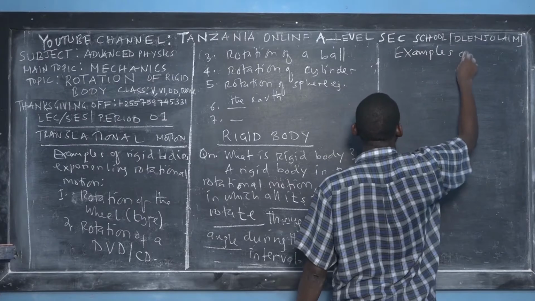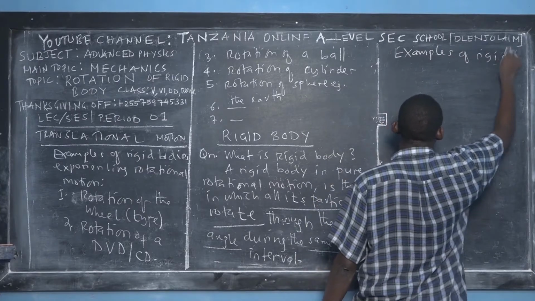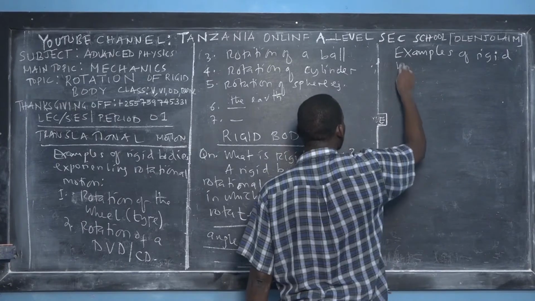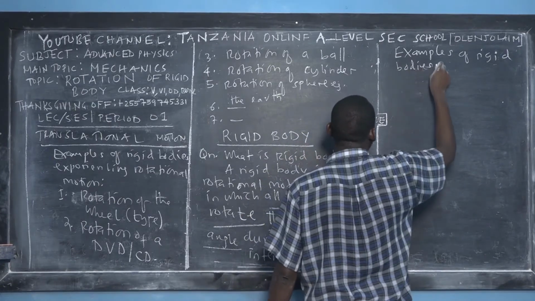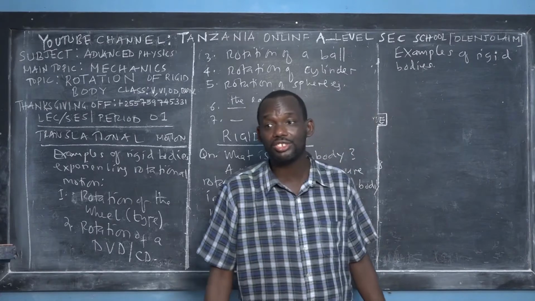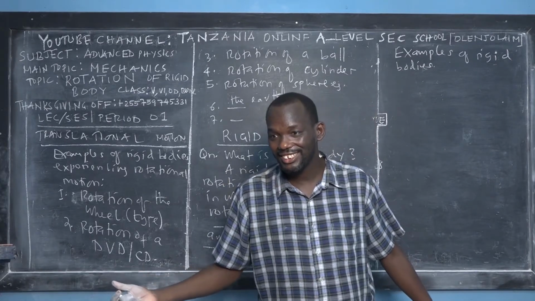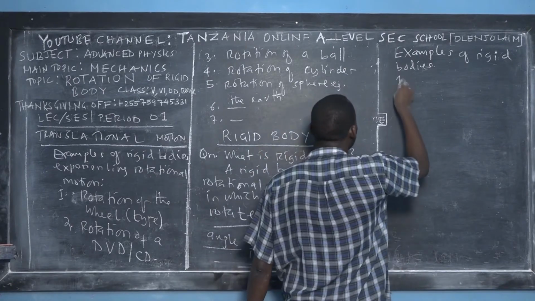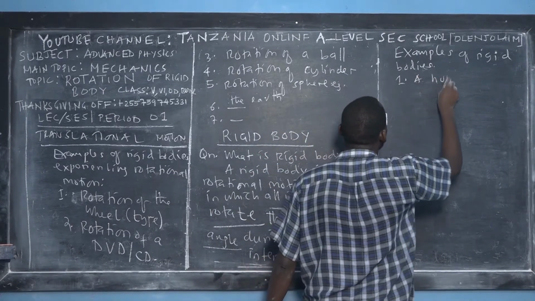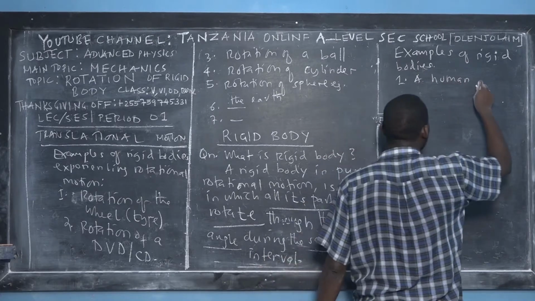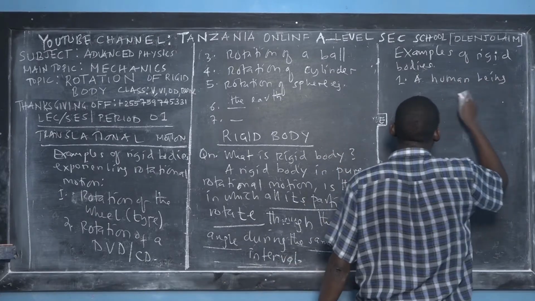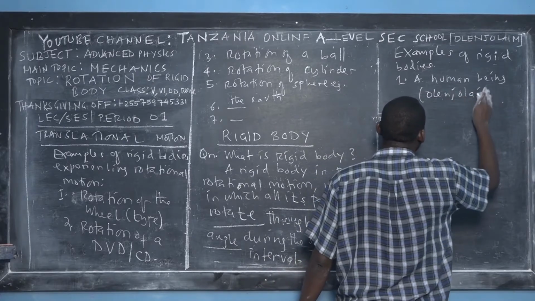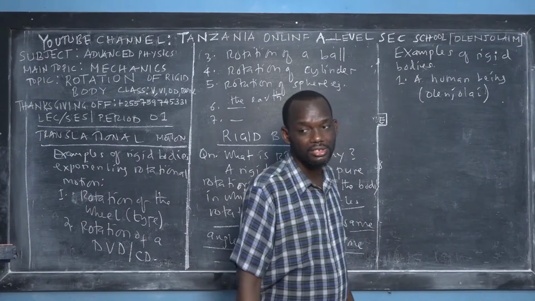Examples of rigid bodies. If you've understood the definition and everything that I've been teaching from the beginning, you can pause and ask yourself, what are the examples now of rigid bodies? I've already mentioned them. They're already in your mind. They're already in your hands. So the first example, a human being. And if you say that you are not a rigid body, myself, who is teaching you, is a good example of a rigid body. I'm a rigid body.